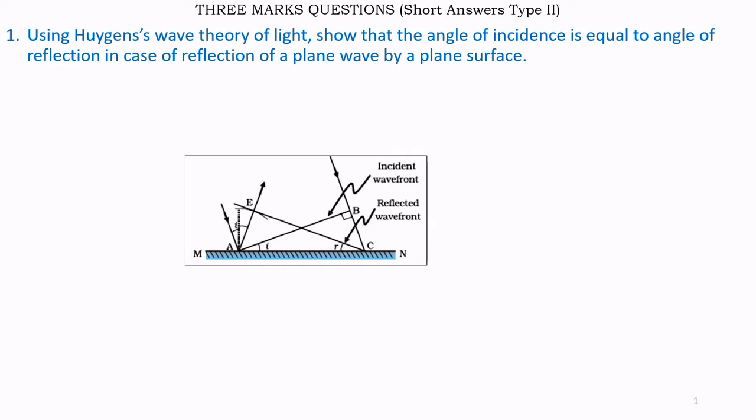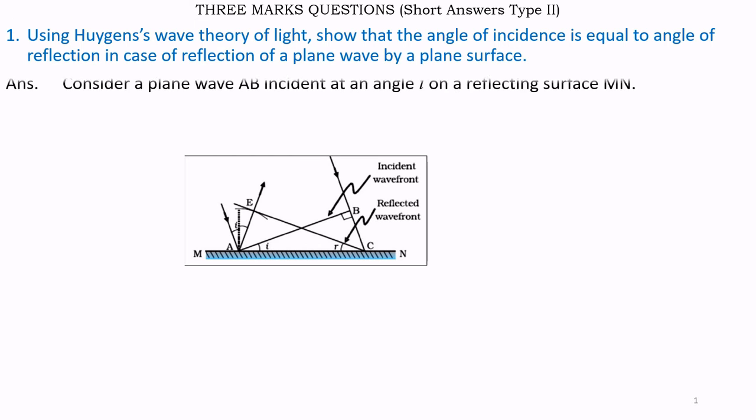Answer. Consider a plane wave AB incident at an angle i on the reflecting surface MN. If v represents the speed of wave in the vacuum and if tau represents the time taken by the wavefront to advance from point B to point C, the distance BC equals v tau.